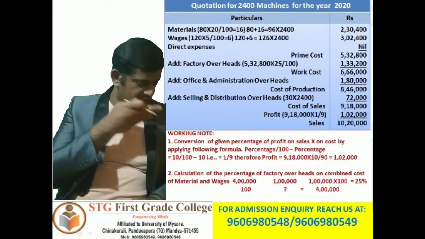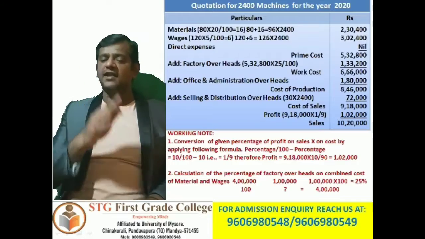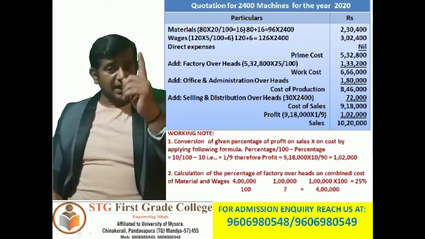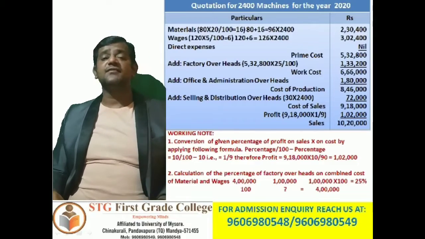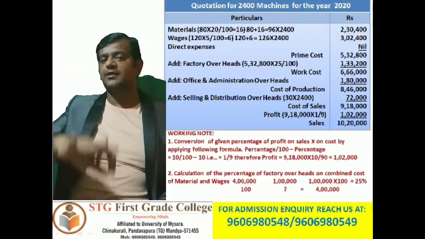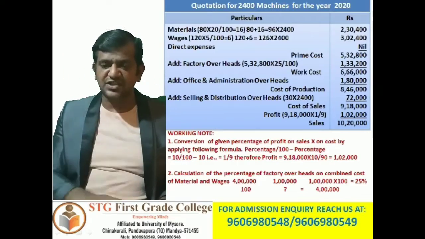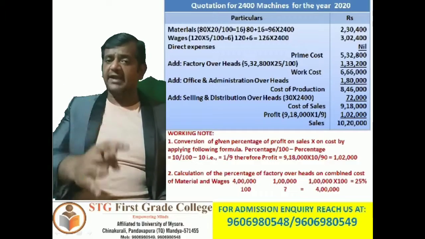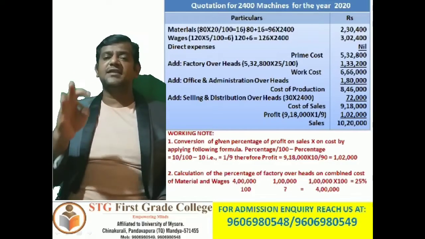Take down working note number 1, which I have done here: conversion of given percentage of profit on sales into cost by applying the following formula. The formula is percentage divided by 100 minus percentage. So here 10% on sales, 10 divided by 100 minus 10.